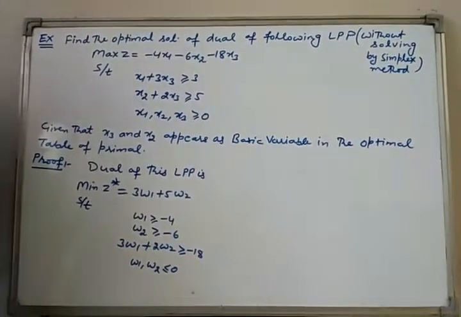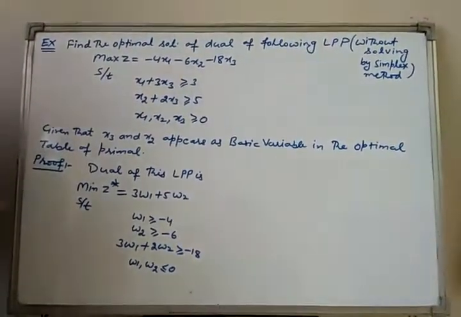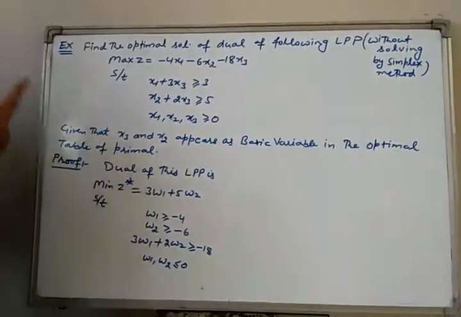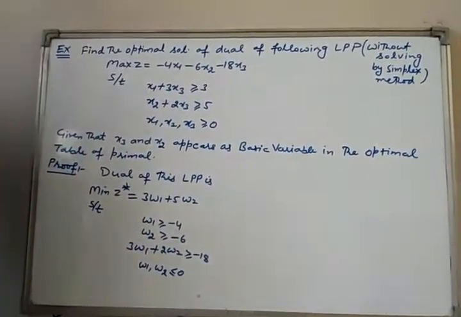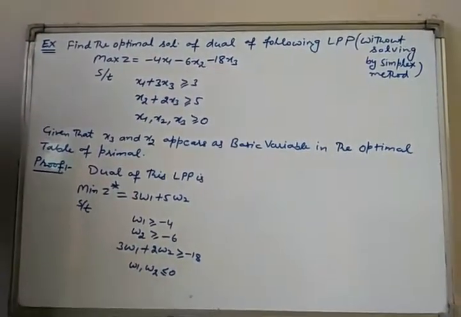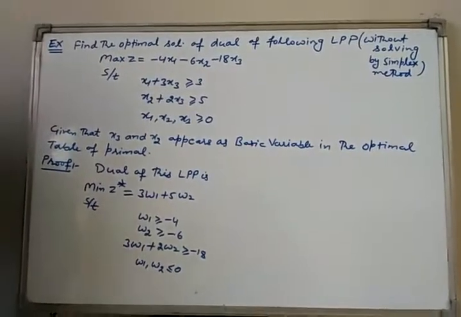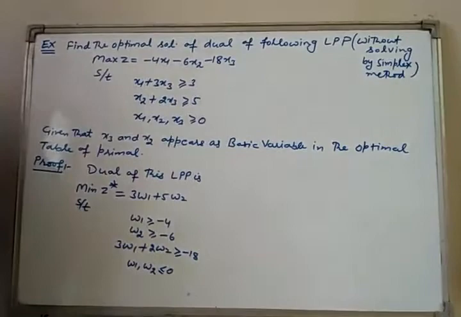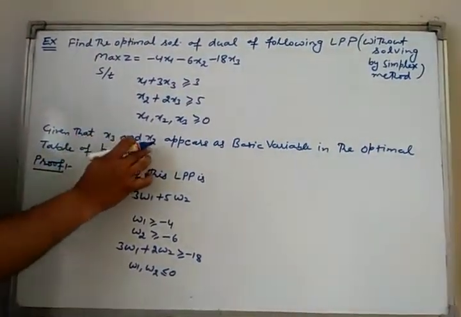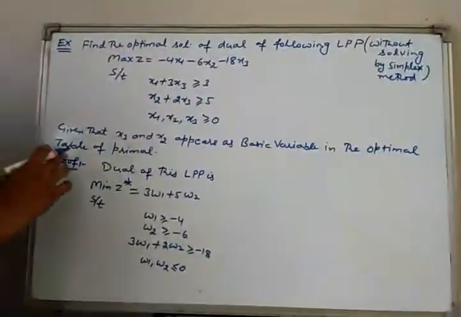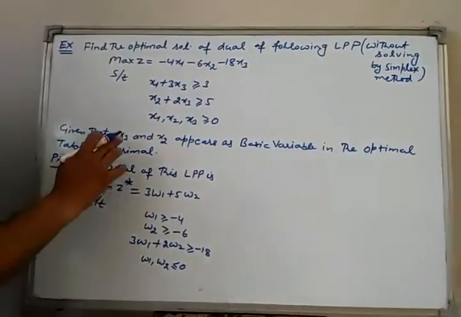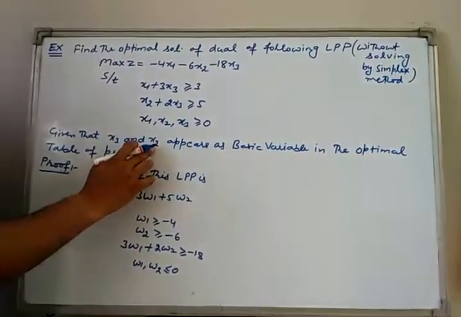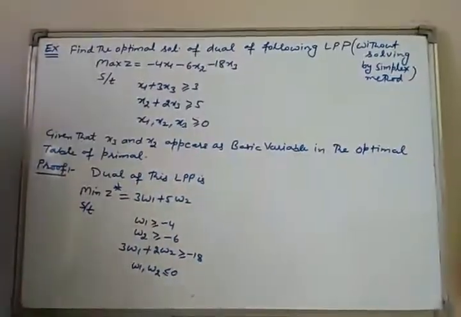Now go to the complementary slackness condition. If decision variable xk appears as a basic variable in the optimal table of the primal, then the corresponding dual constraint is satisfied as an equality constraint. Because x3 and x2 appear as basic variables in the optimal table of the primal, that means the third and second constraints are satisfied as equality constraints.